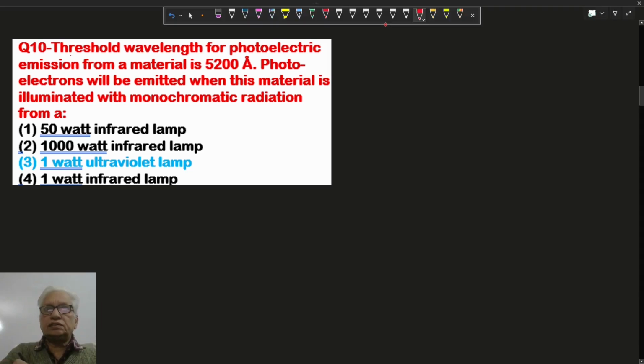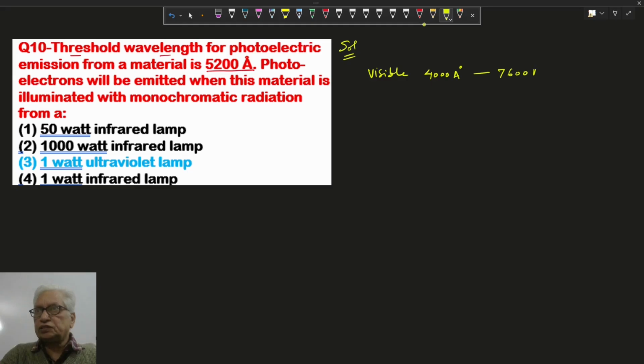In this question, the threshold wavelength of photoelectric emission from a material is 5200 angstrom. Now, what radiations will come out from the same material? Here, this is a very tricky question. We must know the radiations of visible light. The visible spectrum, VIBGYOR, from violet to red, is roughly 4000 angstrom to 7600 angstrom.